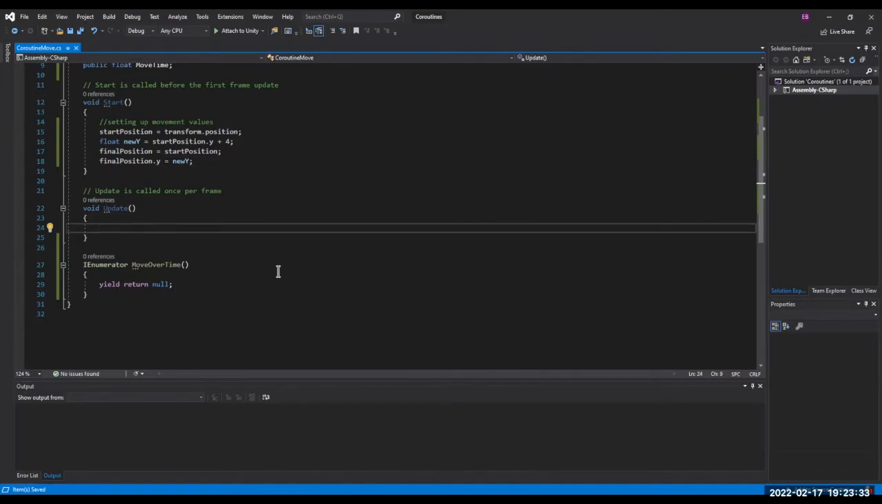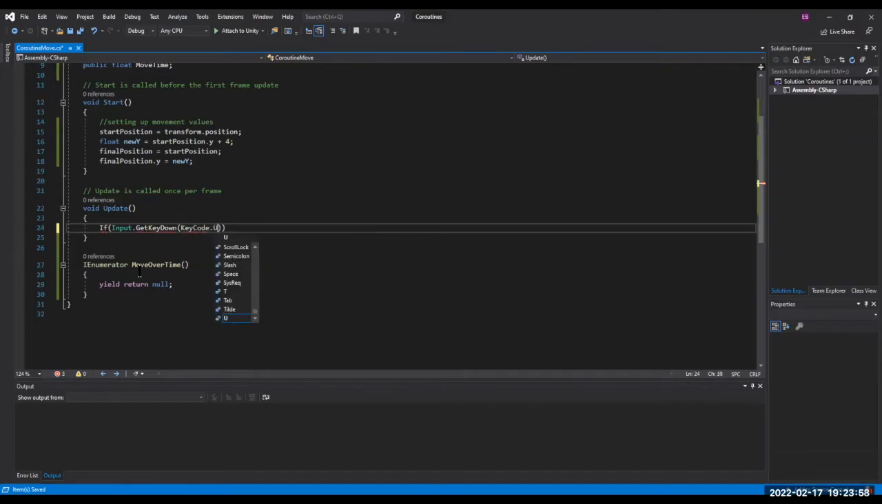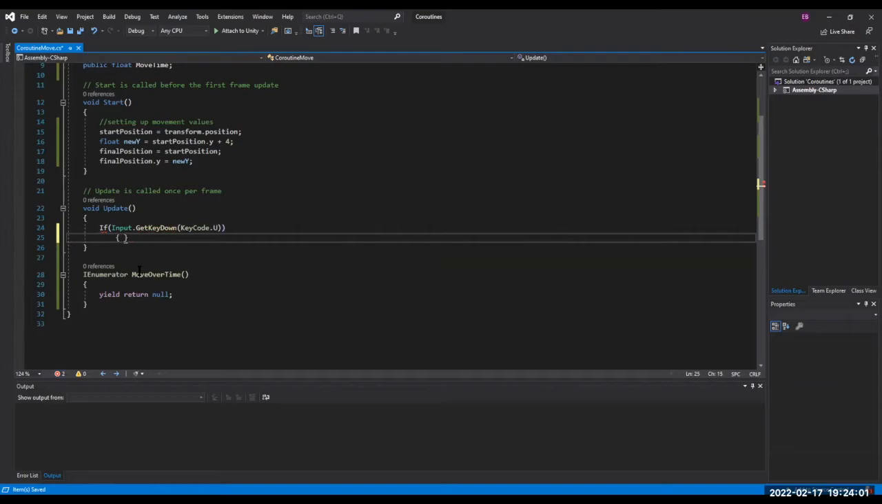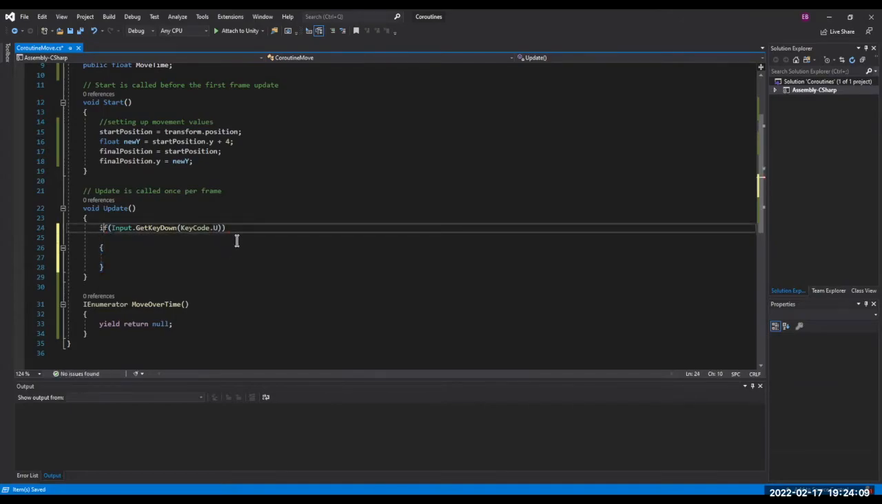So if Input.GetKeyDown, hello, Input not, what the hell? I'm a Unity knower. Is it GetButtonDown? That's not right. Yeah, there it is, GetKeyDown. Awesome. GetKeyDown, KeyCode.U for up, because we love control schemes that make sense. Awesome. Why is this nasty? Oh, it's because I capitalized the I in if. Again, I'm a professional programmer.